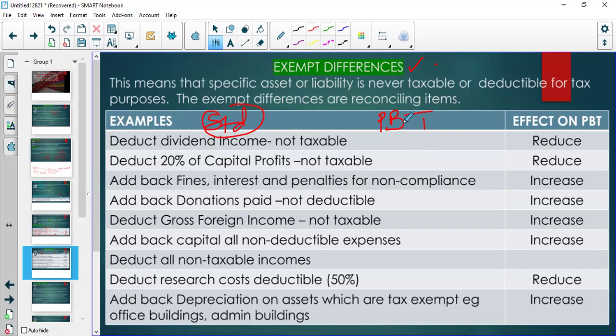Remember, we have profit before tax, right? So let me write that down again so that you will always remember: sales minus cost of sales plus other income minus other expenses minus finance costs is equal to profit before tax. So we have this amount now. Right? And we read through the information given, and now we've